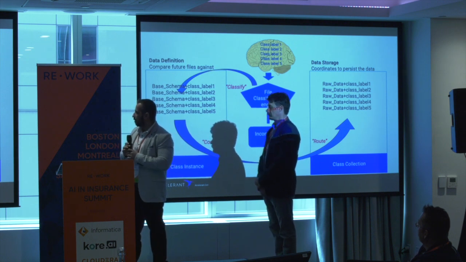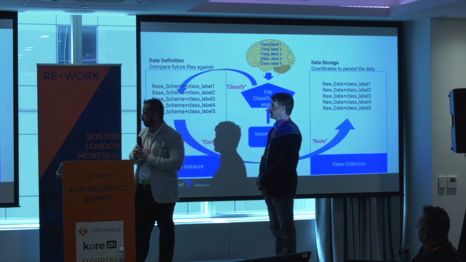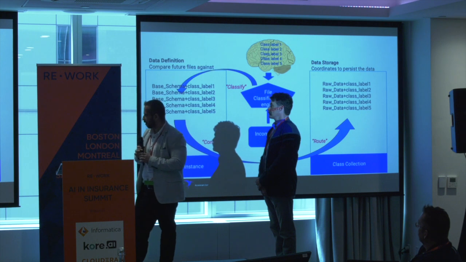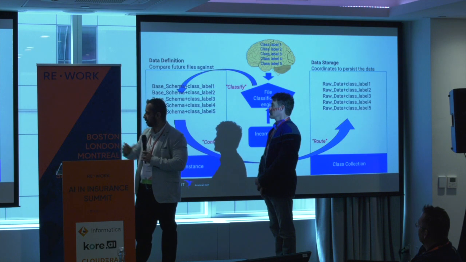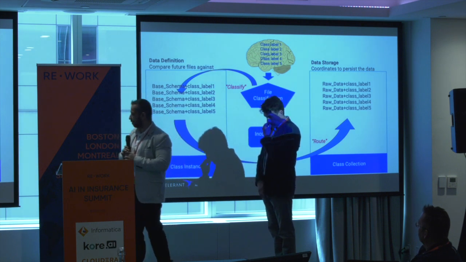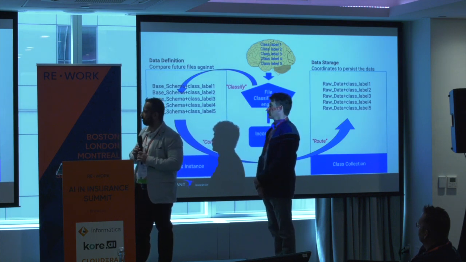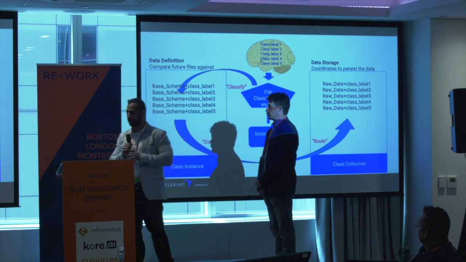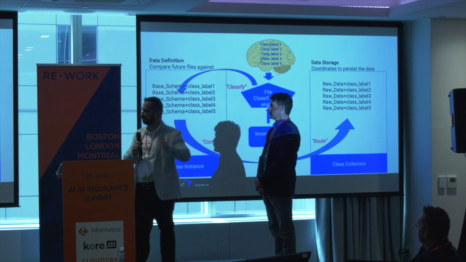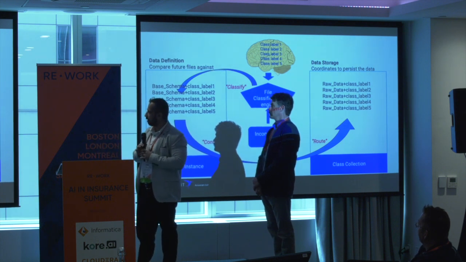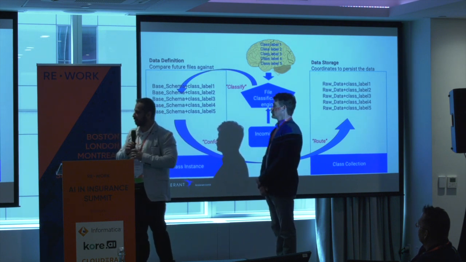We use deep learning to train our models, and we have an average F-score of 89-90% in identifying the right labels. Also, as I said, we have different files coming from different members. We have over 60, 70 members and thousands of files. So we need to know, hey, this is a claims file, this is a written file, this is an exposure file. Our models can detect that based on the data in these files.